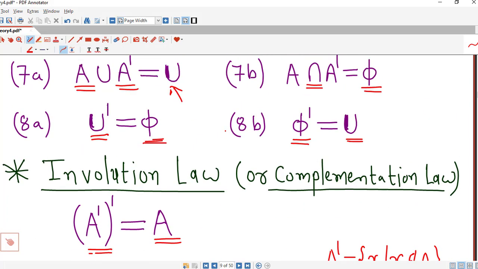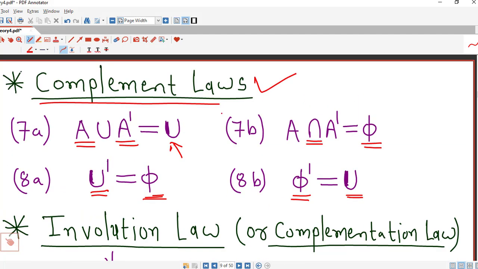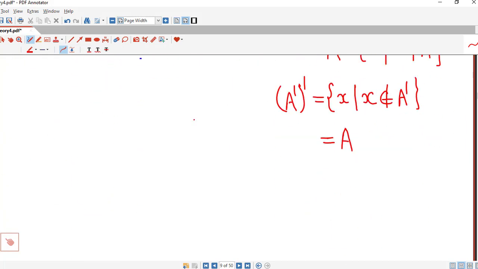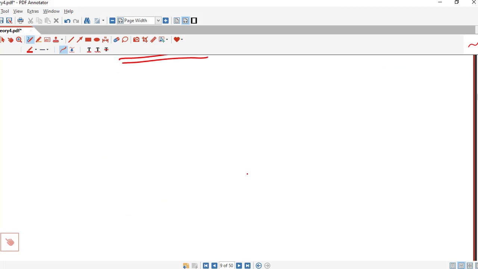So in this way we can easily write down set identities. If we know one of the two identities, we can write the other identity simply by replacing union by intersection and universal set by empty set. So we stop here. In this lecture we have discussed some of the basic set identities. In the next lecture we are going to discuss some other important set identities.